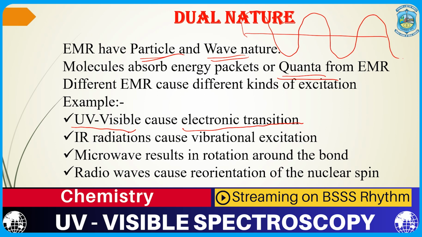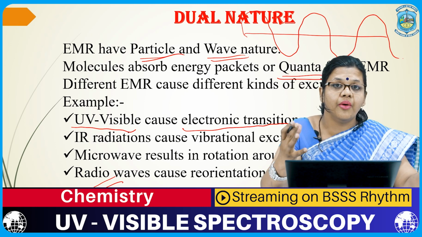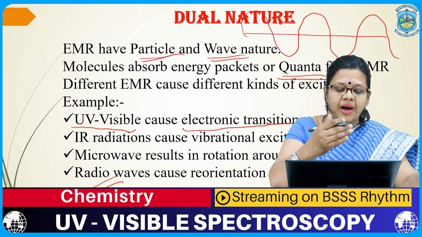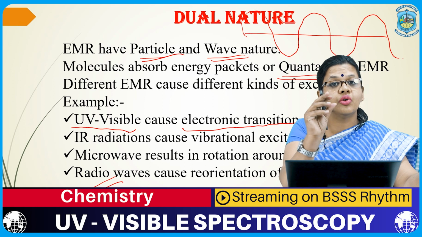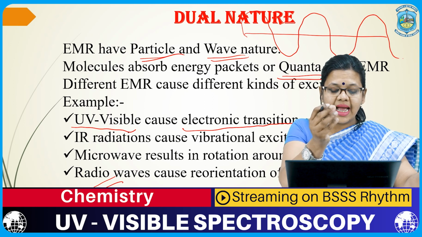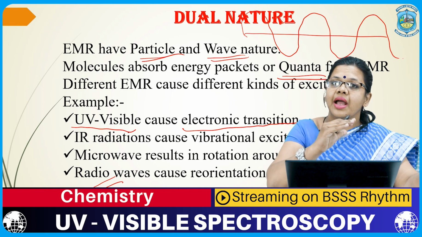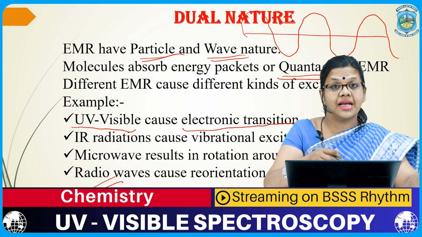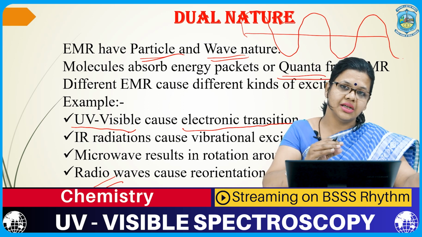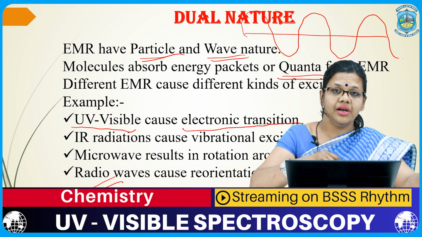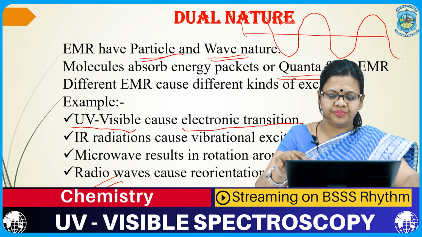In terms of energy, radio waves are those which have least energy. So, when these radiations are irradiated, they do not cause much change in the bonding of the molecule. They only cause a change in the nuclear spin, and gradually as you move upwards, microwave is causing a change in the rotation of the molecule or the atom. The IR is causing still more change. Along with rotation, it is causing vibrational changes as well, and the UV visible has the highest energy among the 4. So, this causes the electronic transition. That means the electrons jump from one level to another, causing the excitation.